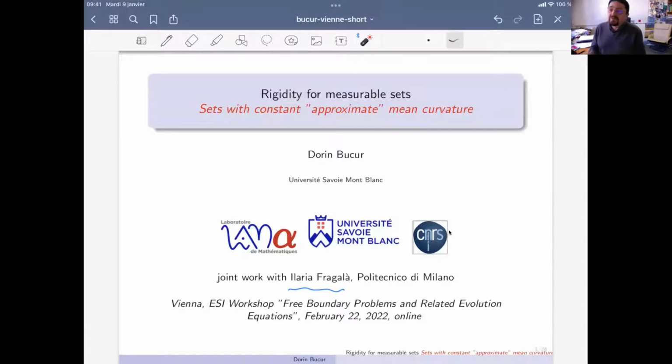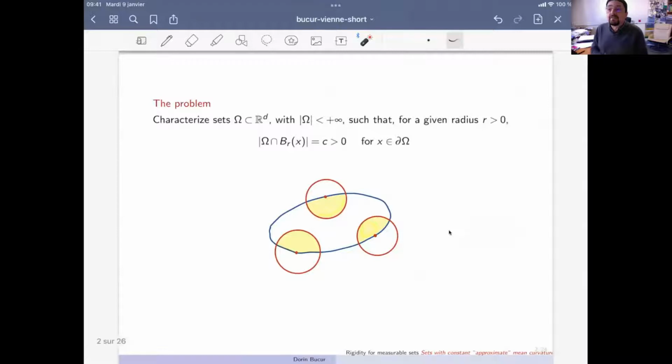So for most of the talk, I will just describe the problem and some historical features, and probably I will not really be able to enter into any technical details of the proof. So feel free to ask me after the talk for information about that. So let me state the problem.